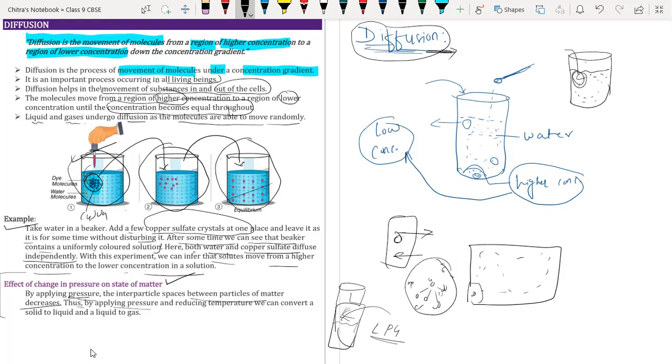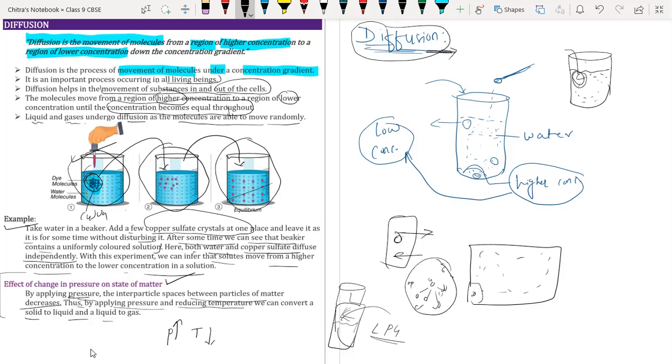Thus, by applying pressure and reducing the temperature, we can convert gases to liquid. Applying pressure means we have to increase it, and reducing temperature means we have to decrease the temperature.